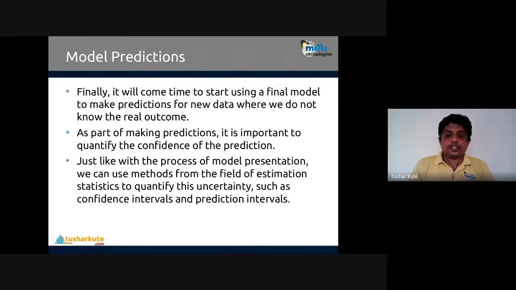As a part of making predictions, it's important to quantify the confidence of the predictions. How much confidence is there? Confidence means accuracy, we can say. Okay, I got the output, but what is the accuracy? 100%, 90%, 80%, 50%, whatever. That is important. So just like the process of model presentation, we can use methods from the field of estimation statistics to quantify this uncertainty, such as confidence intervals and prediction intervals.